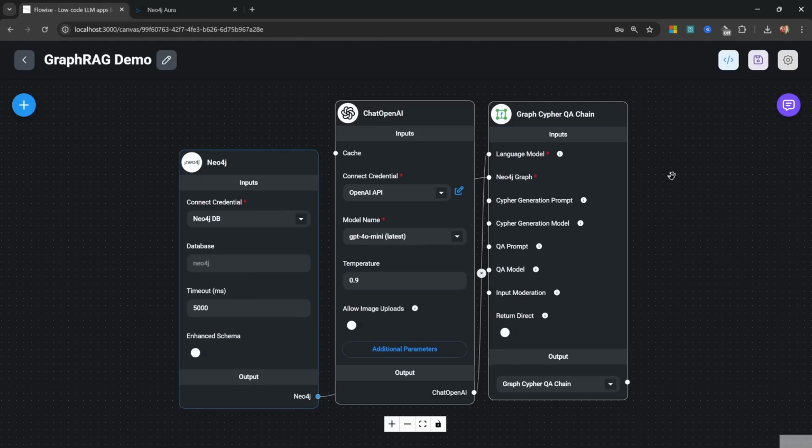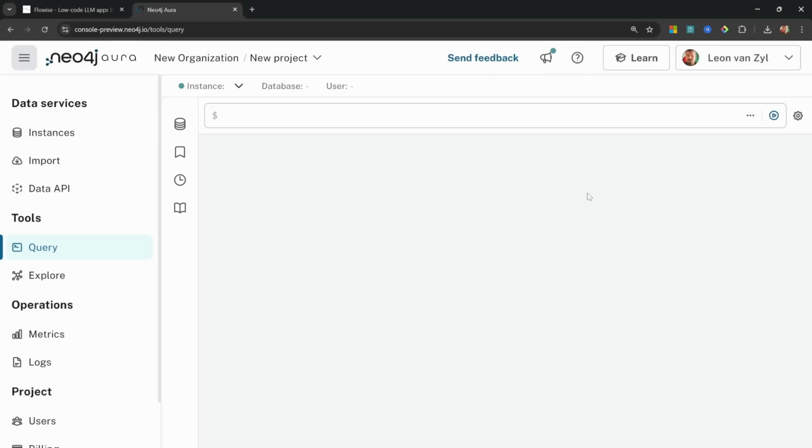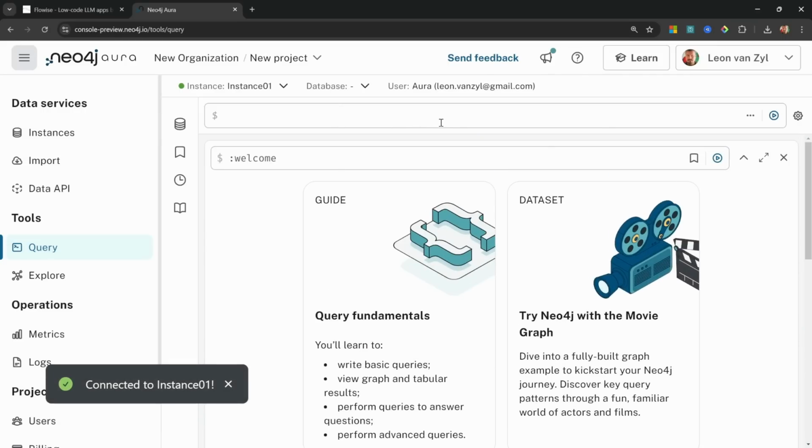Now at the moment, nothing will happen if we try to chat to this database because we don't have any data. So let's go back to Neo4j. Let's click on Connect next to our instance, and let's click on Query. Now we can use this screen to load data into our database.